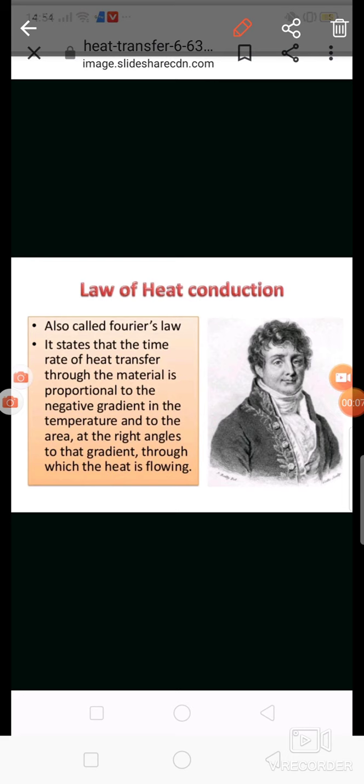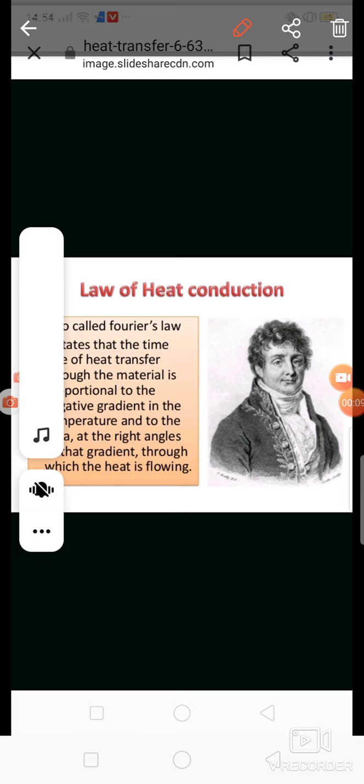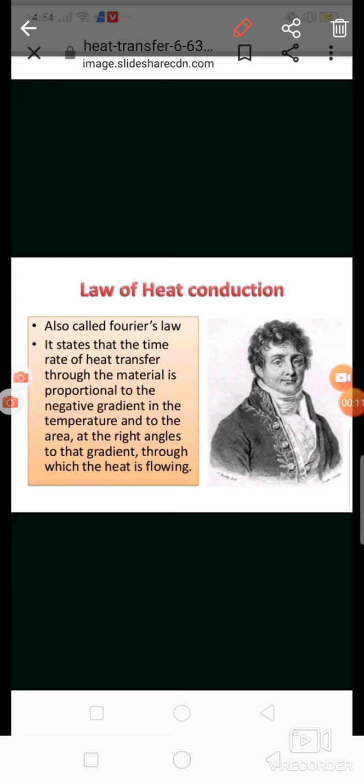Jadhav. Today we discuss the next point, that is the law of heat conduction. So, first of all, what is meant by conduction? Conduction is nothing but heat transfer that takes place due to direct contact or physical contact without appreciable movement of the molecules. That is nothing but conduction.